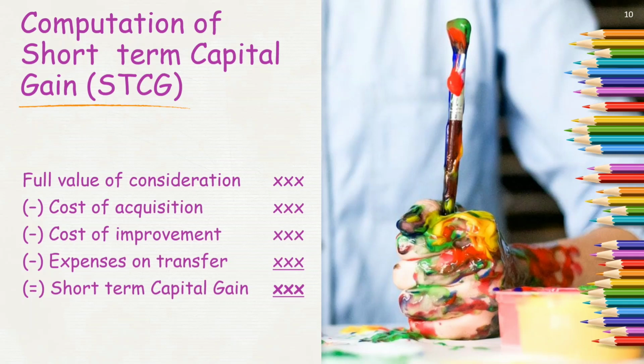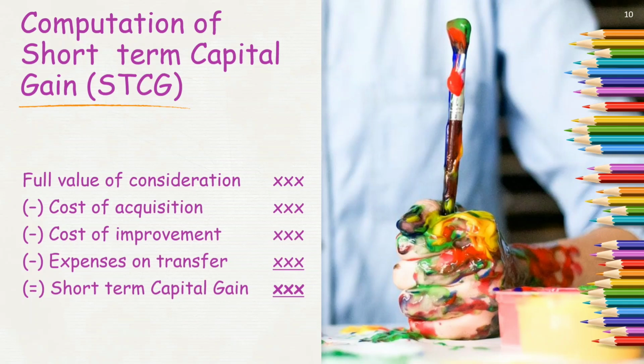Whatever the criterion may be, on the basis of the type or nature of the asset, whether 12, 24 or 36 months, we need to compute two types of capital gains.